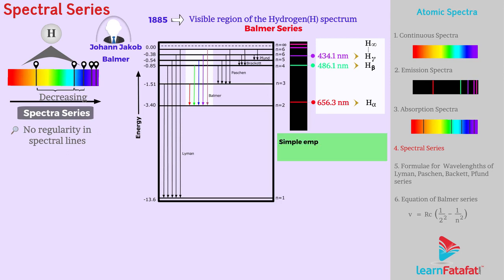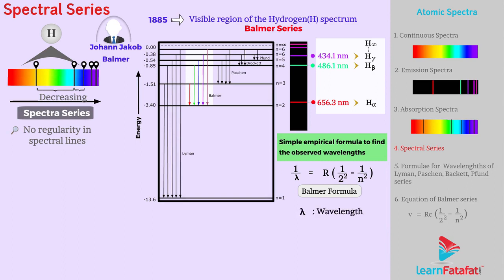Balmer derived a simple empirical formula to find the observed wavelengths. It is given as 1 by lambda equals R into bracket 1 by 2 square minus 1 by n square. This equation is also called the Balmer formula, where lambda is the wavelength, R is a constant called the Rydberg constant, and n can take integral values 3, 4, 5 and so on. The value of R is 1.097 times 10 raised to 7 meter raised to minus 1.